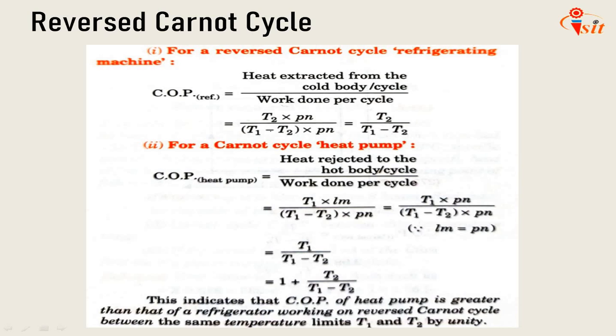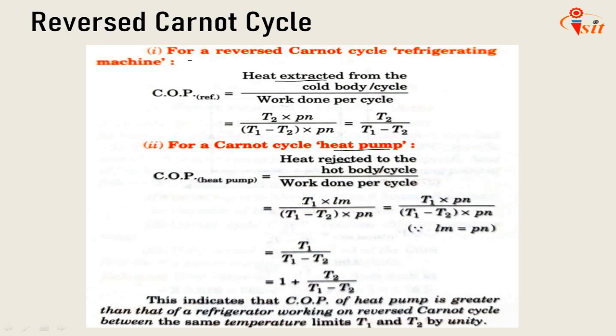If you go for a reverse Carnot cycle, the refrigerating machine, per cycle we need to calculate COP, which is the heat extracted from the cold body per cycle divided by work done per cycle. Same, we have calculated T2 divided by T1 minus T2. Now if we go for a heat pump Carnot cycle, it will be reversed. So instead of heat extracted, we need to reject the heat to the hot body per cycle, divided by work done, which will be the same.